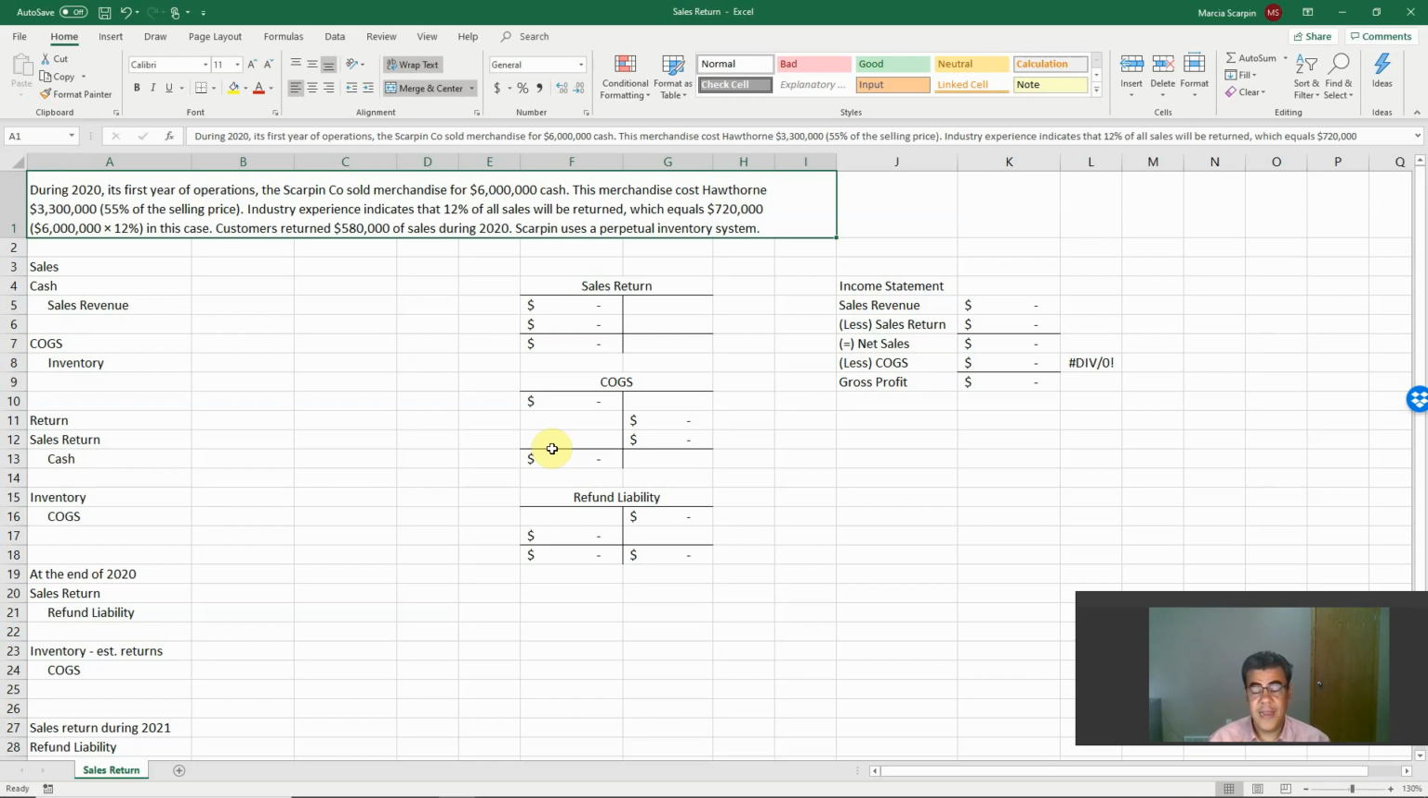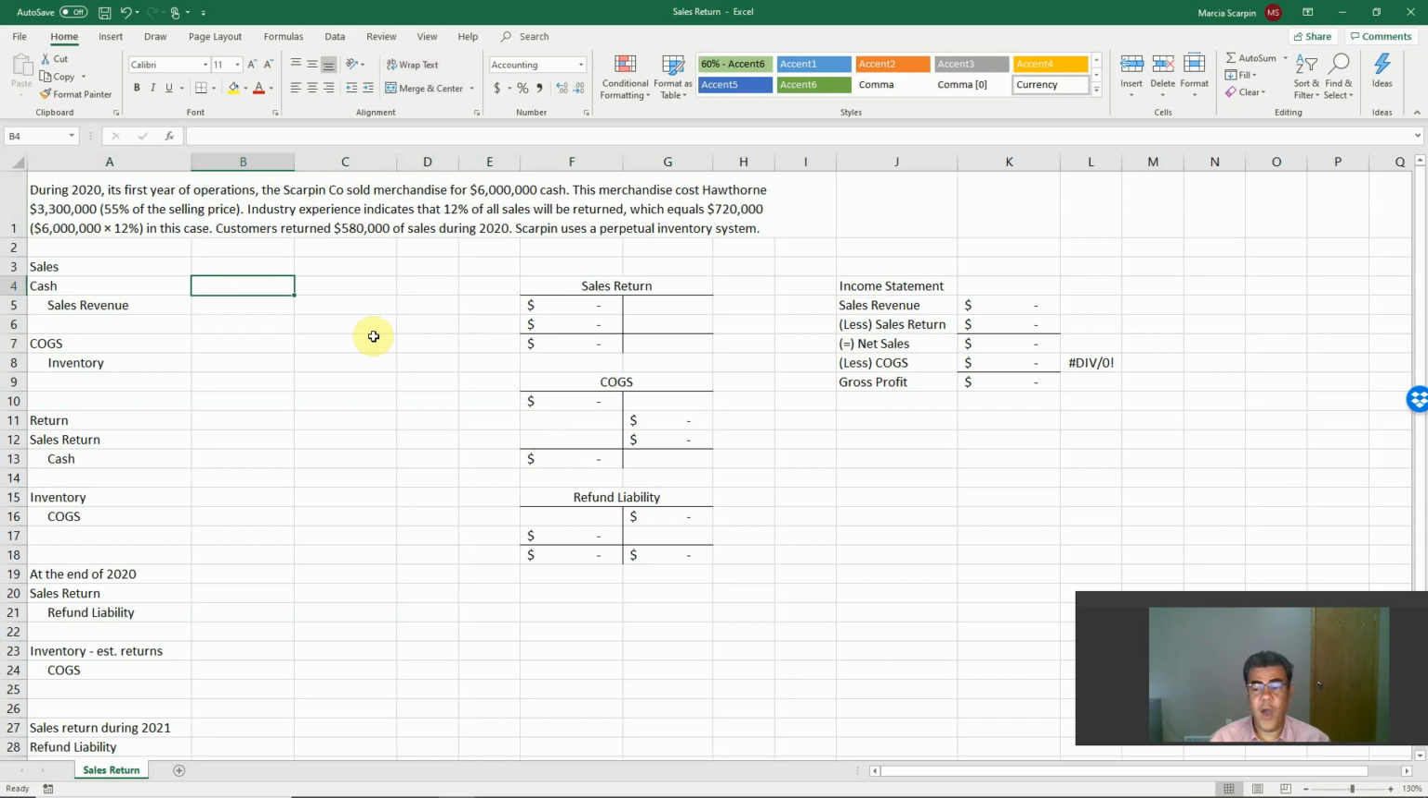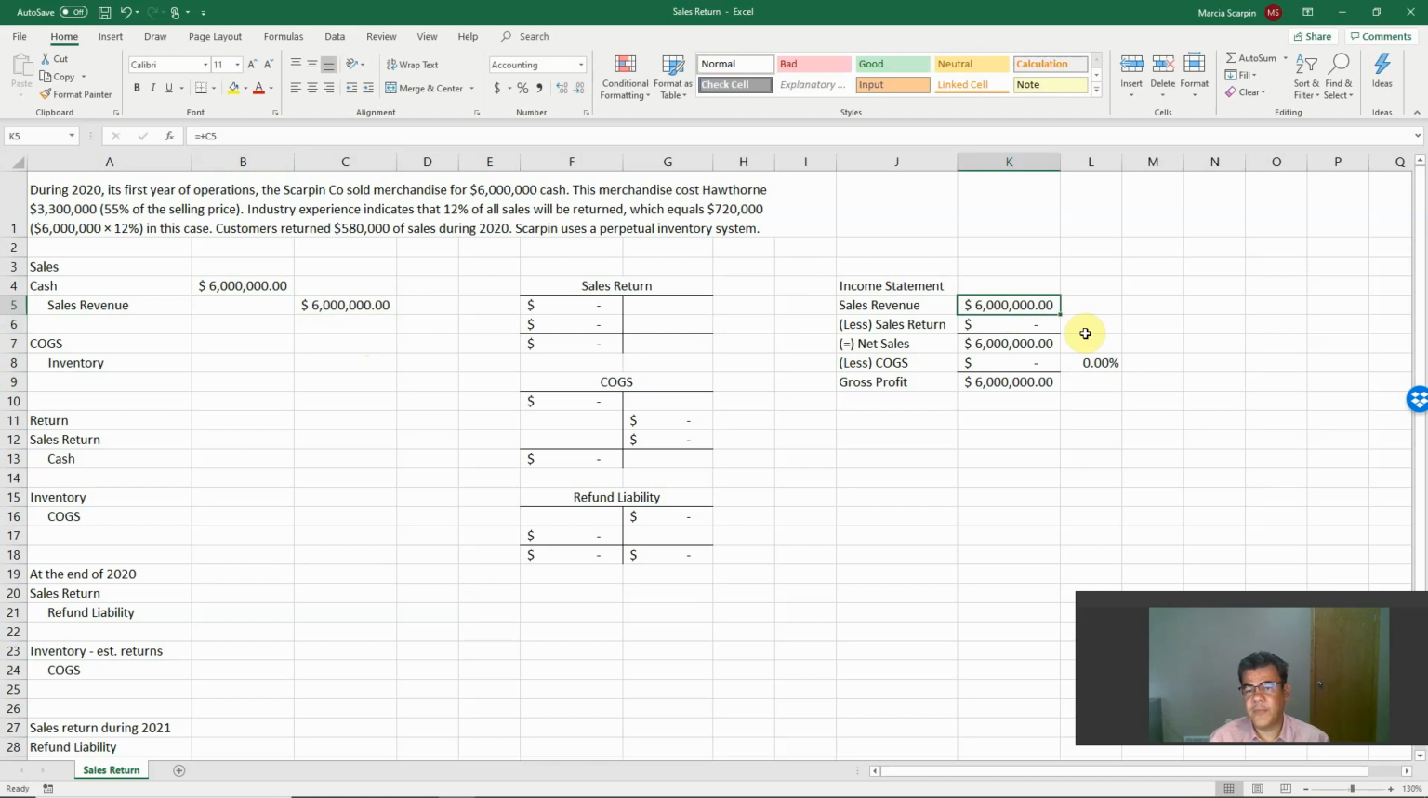Let's record these sales first and let's consider cash. Our journal entry is: debit cash, increasing our asset; credit sales revenue, increasing our net income. So here on the income statement, sales revenue is $6 million. We don't have a T account for that because it's only here, so we don't need a T account.